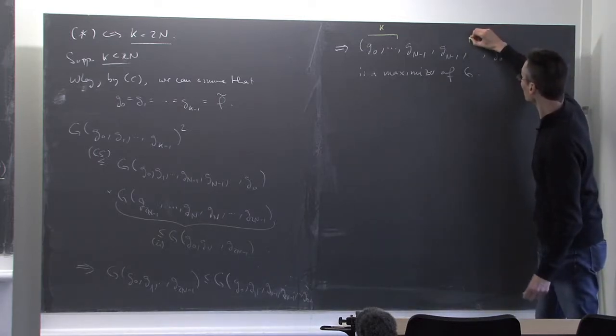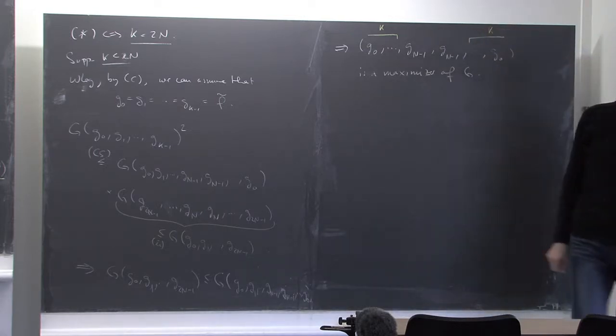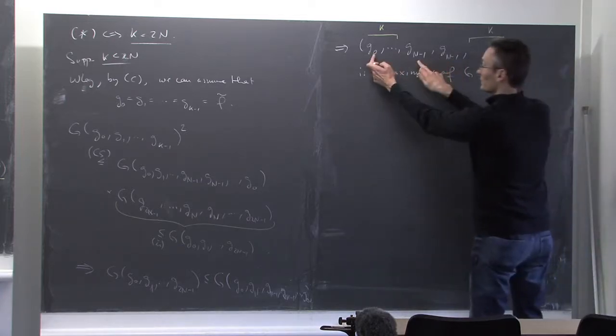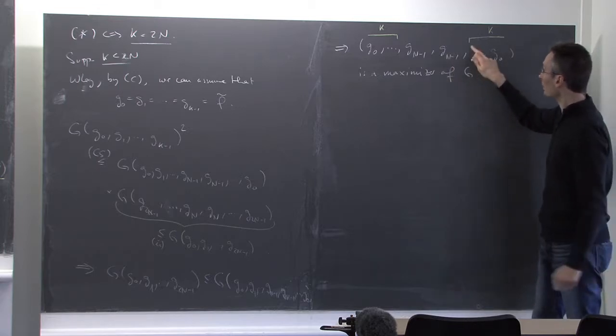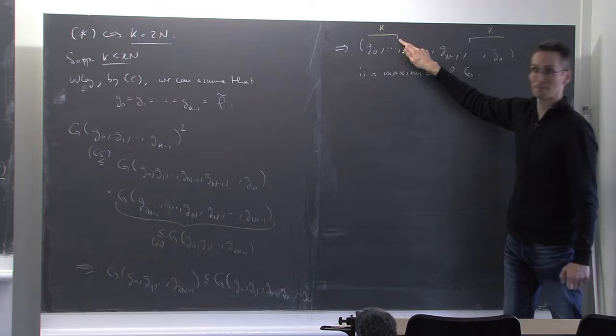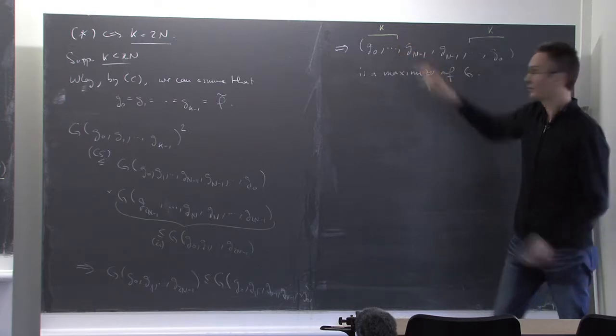But that means that here I also have a sequence of length k composed of f tilde, because it's just the reflection of this. That means that now we have a contiguous subsequence of length 2k.